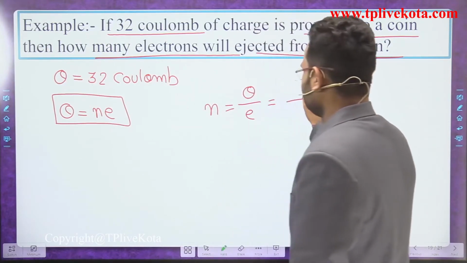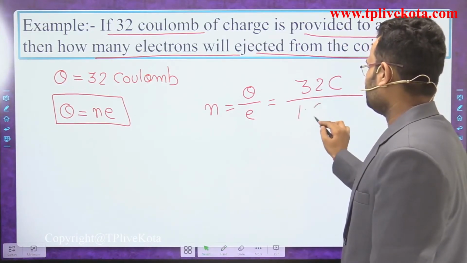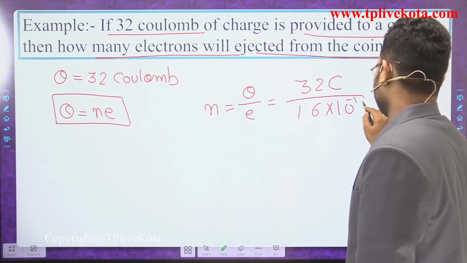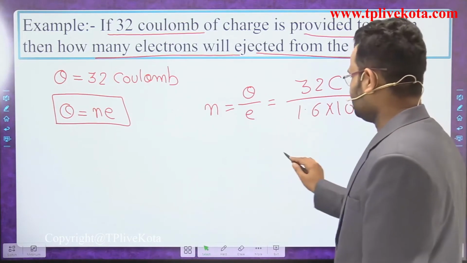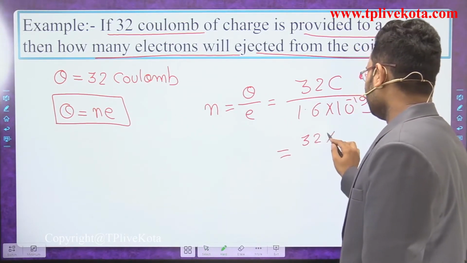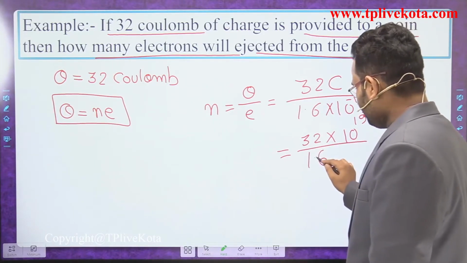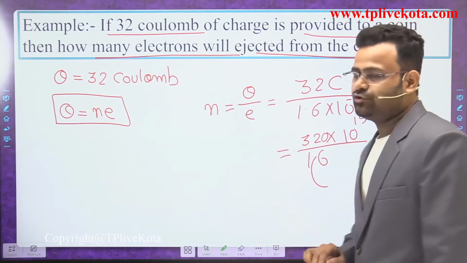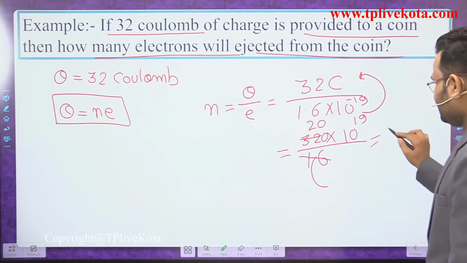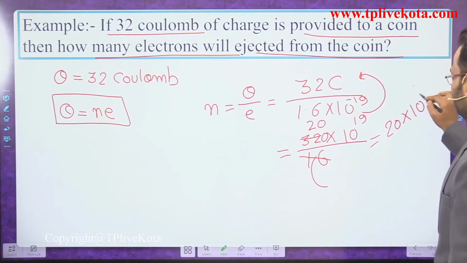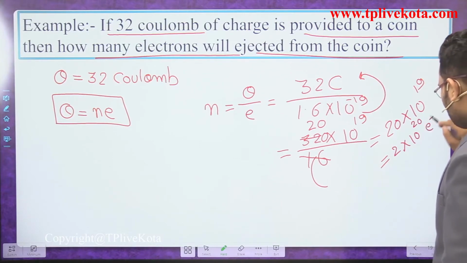What is Q, dear students? That is 32 coulomb. We write the symbol of coulomb. What is the value of one electron's charge? That is 1.6 into 10 to the power minus 19. When we move the 10 to the power minus 19 to the numerator, it becomes 32 into 10 to the power 19 divided by 1.6. When we remove the decimal point, it becomes 320 divided by 16. 16 goes into 32 two times, so that is 20. So we write here, dear students, 20 multiplied by 10 to the power 19. So you can write 2 multiplied by 10 to the power 20 electrons.